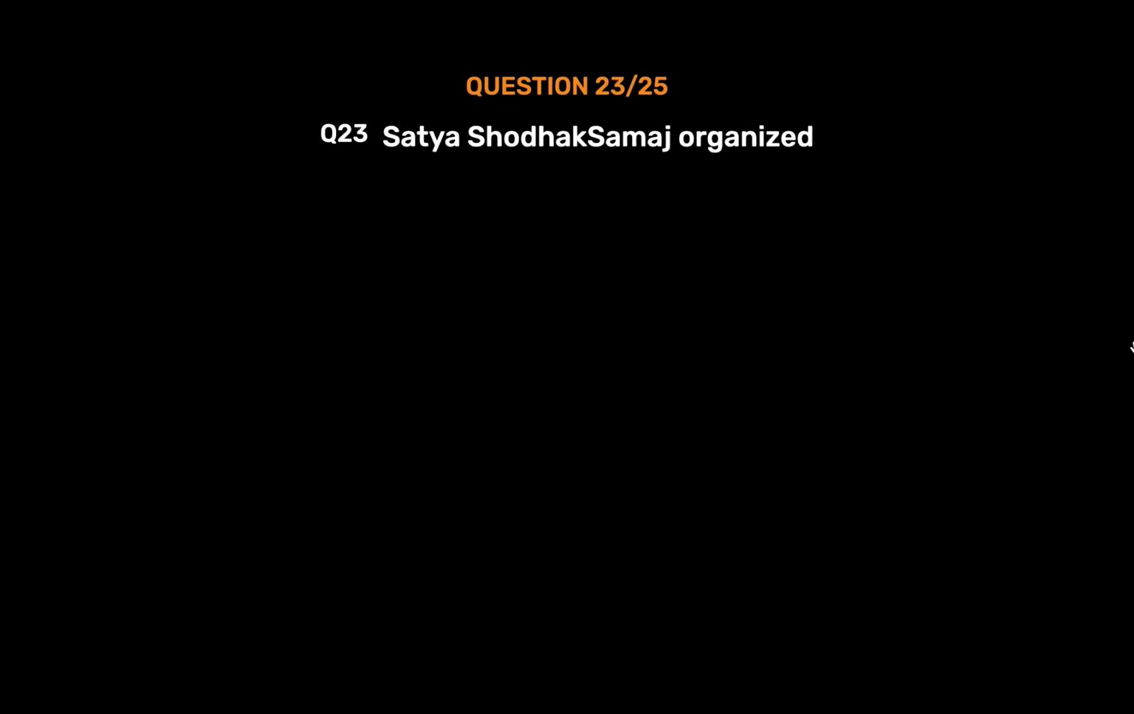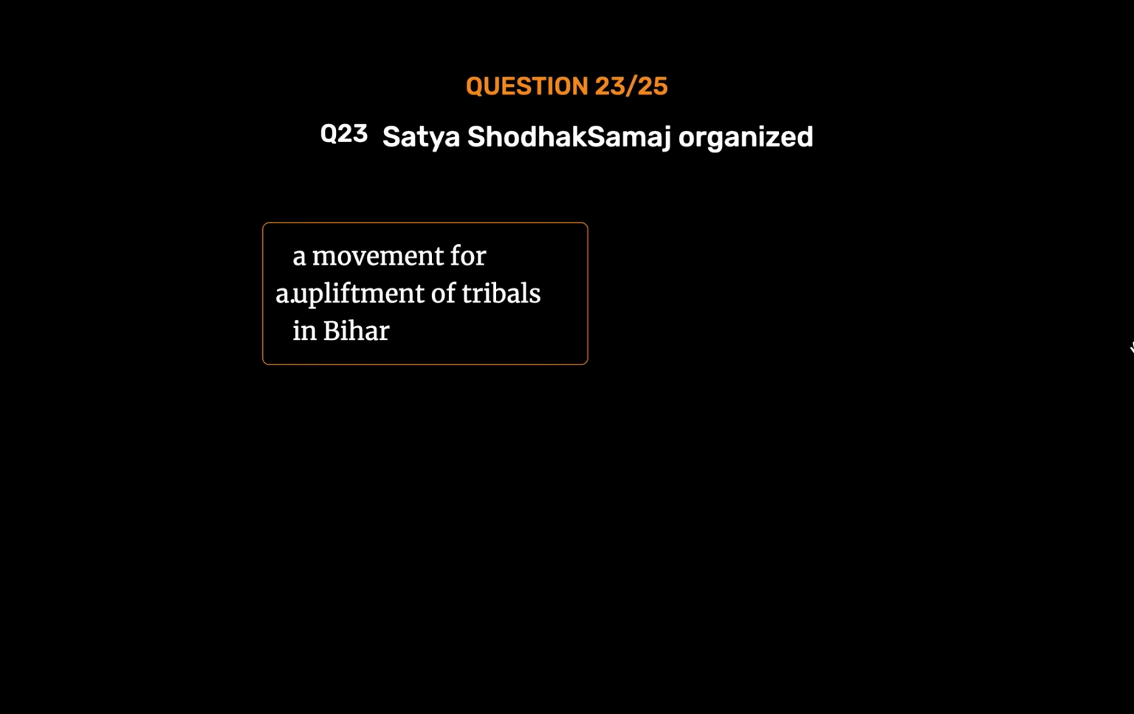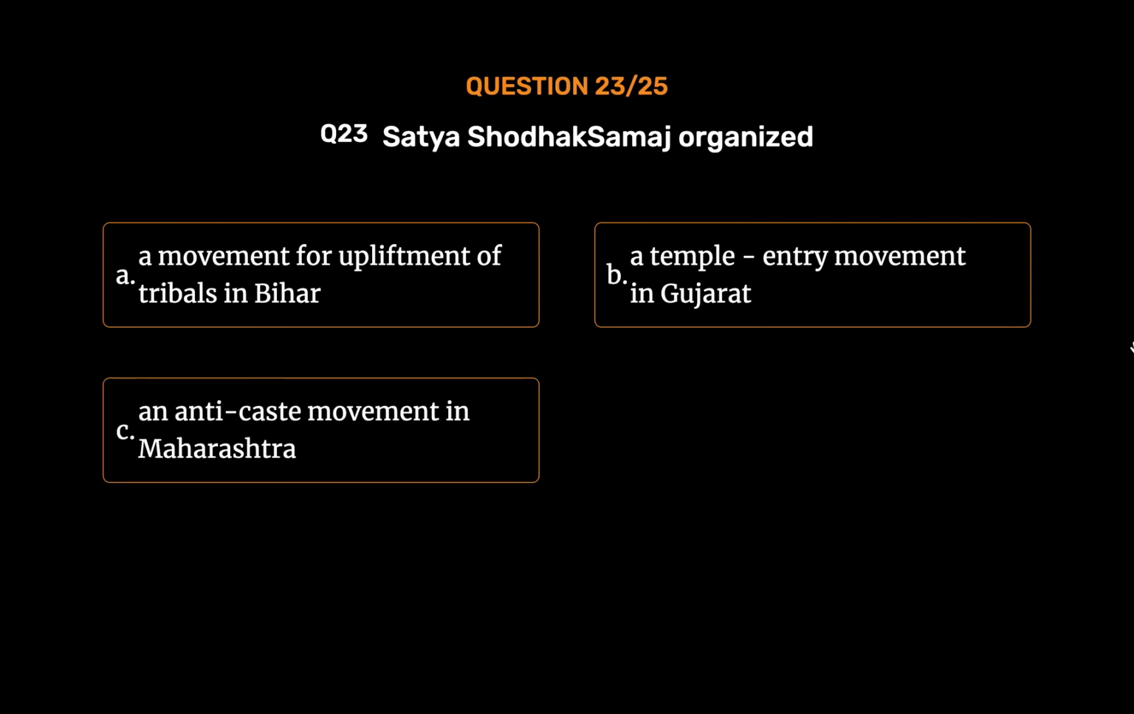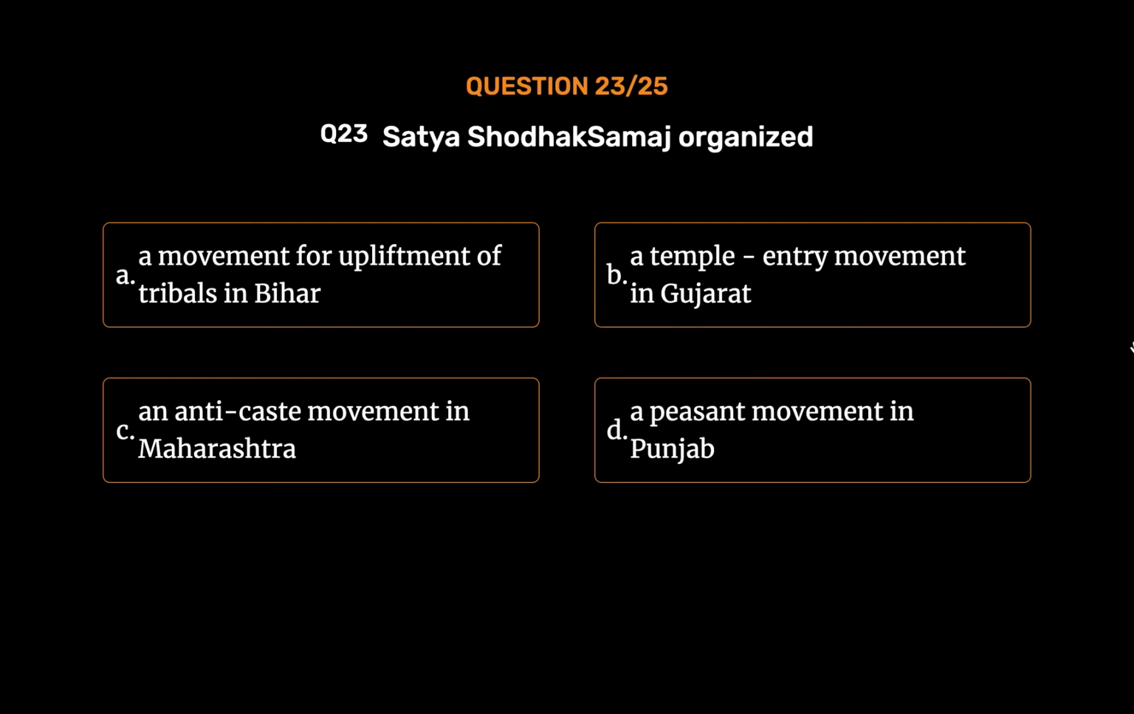Question number 23. Satyashodhak Samaj organized Option A. A movement for upliftment of tribals in Bihar. Option B. A temple entry movement in Gujarat. Option C. An anti-caste movement in Maharashtra. Option D. A peasant movement in Punjab. The correct answer is Option C.